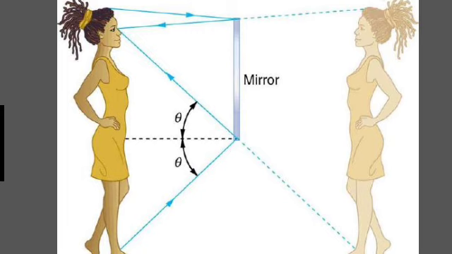The refractive index can be related to an important physical quantity, the relative speed of propagation of light in various media. It turns out that light propagates with different speeds in different media.